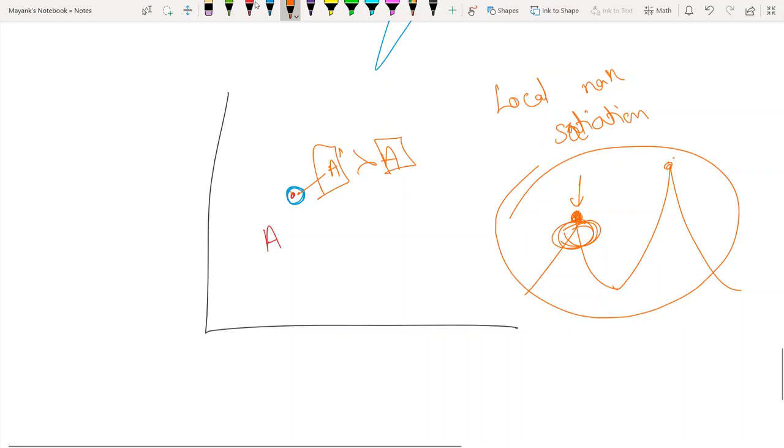That property is not satisfied by our world. Our world has local satiation points. But in the economic world we are in, we are going to assume that such points do not exist. There's no local maxima, there's no global maxima. So this is an assumption, because this is generally not true.